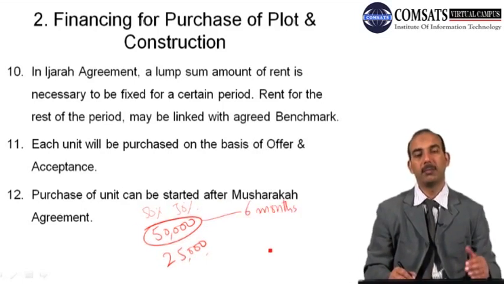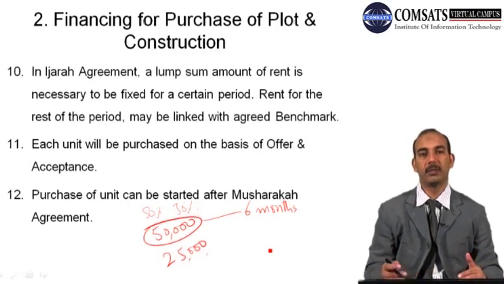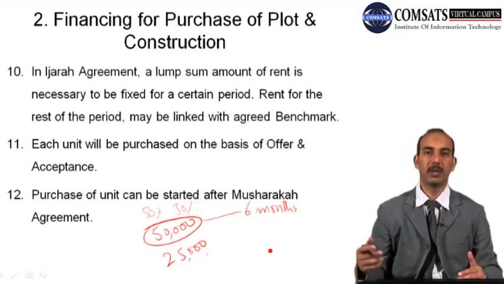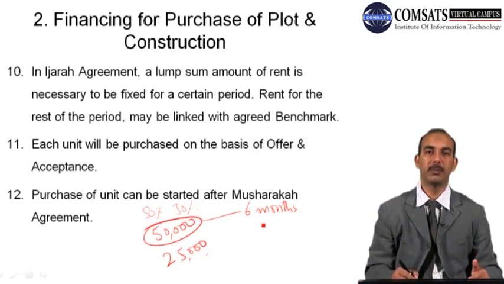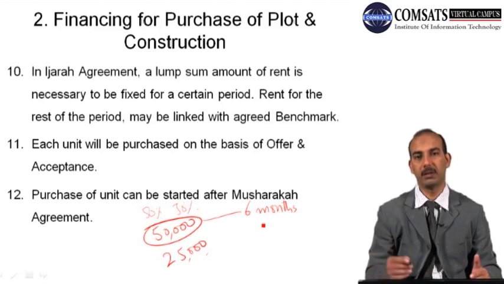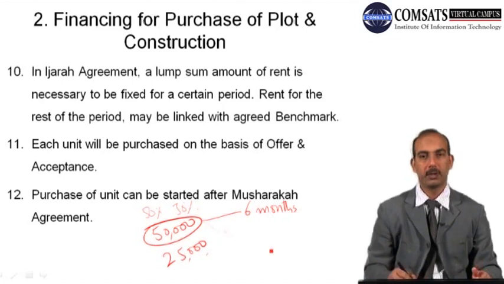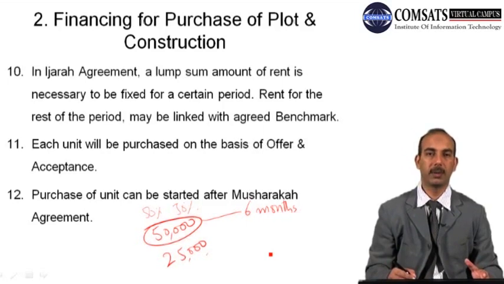And then it may increase with a fixed percentage according to the prevailing market phenomena, or after 6 months it may be agreed upon again depending upon the market values or market rates. So after 6 months there can be another agreement on the rent of that house. Suppose after 6 months the rent is fixed to 60,000.